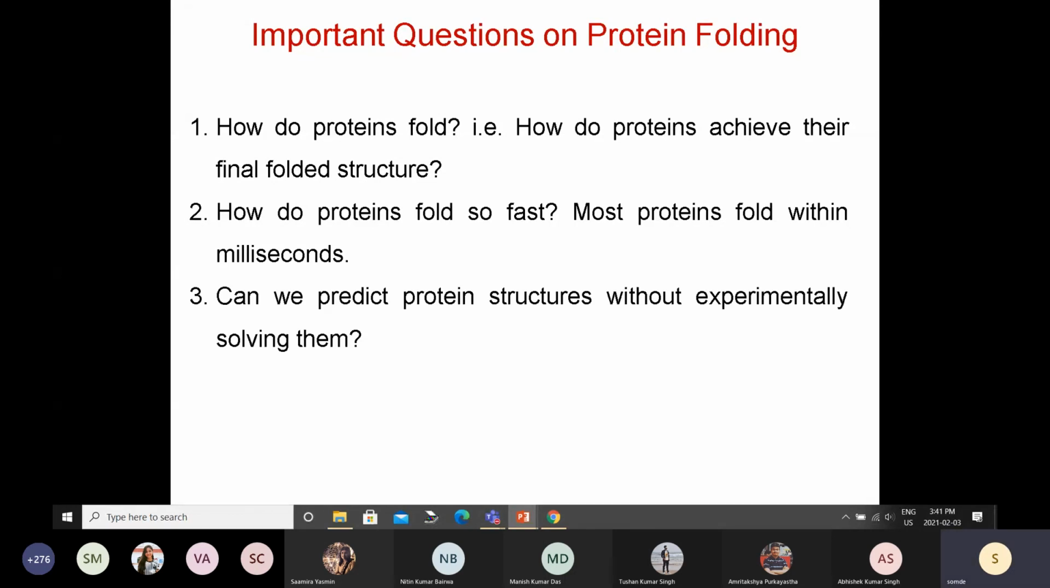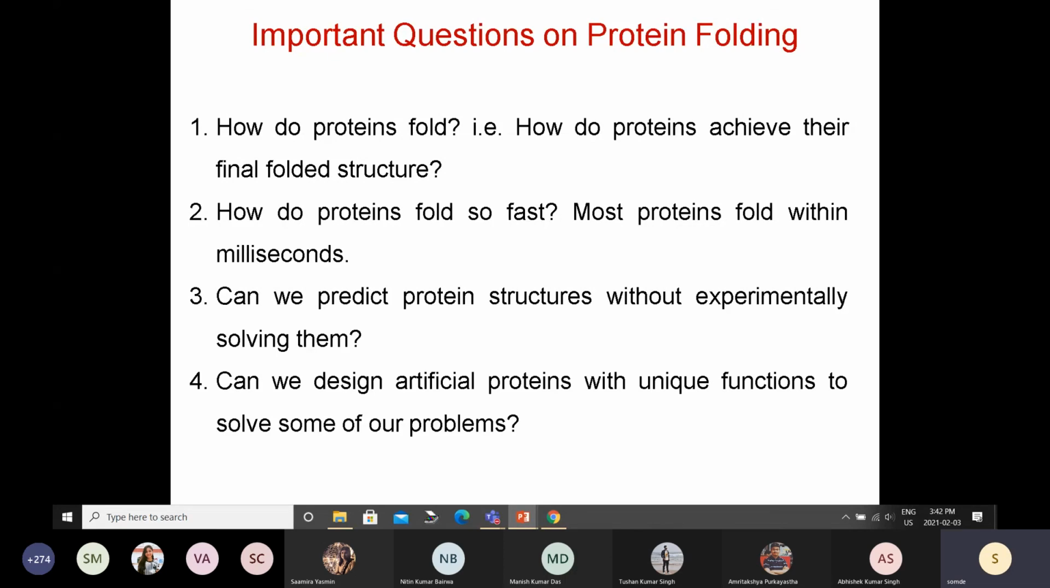The third question is, can we predict protein structures without actually solving them? If I have the sequence of a protein, meaning the amino acids which are connected one after another, say a 100 amino acid protein, can I predict the structure of that protein without experimentally solving it? Because experimentally solving protein structures can take a long time. In my lab, we solve protein structures by NMR spectroscopy, and it takes almost a year to get the protein structures.